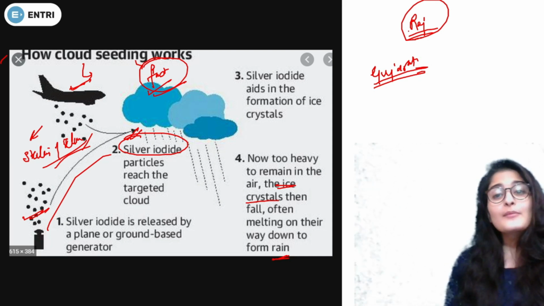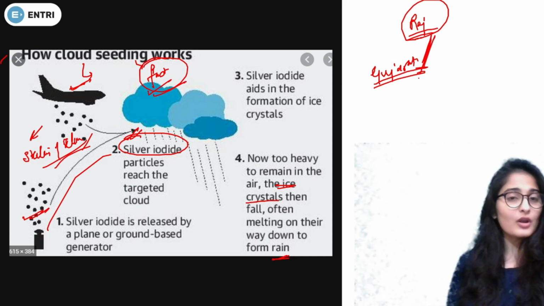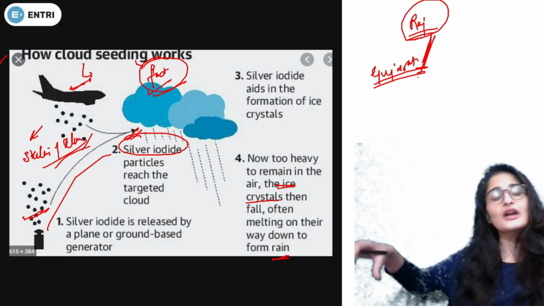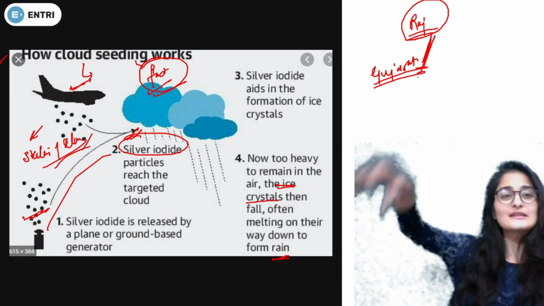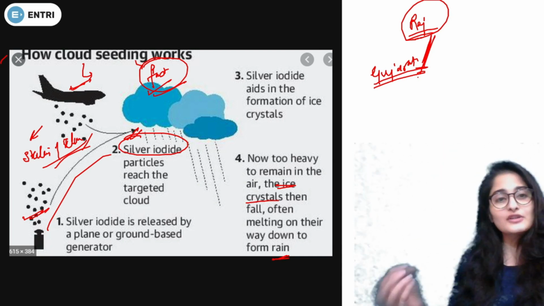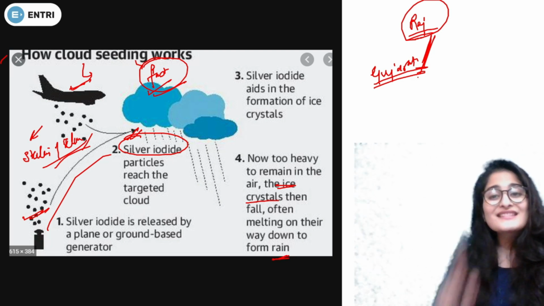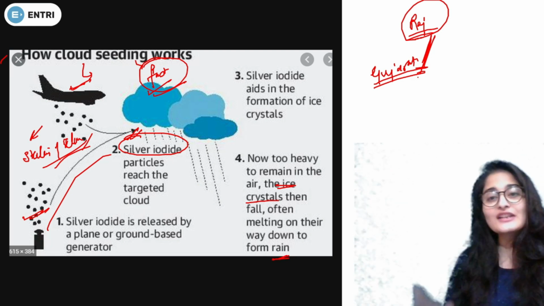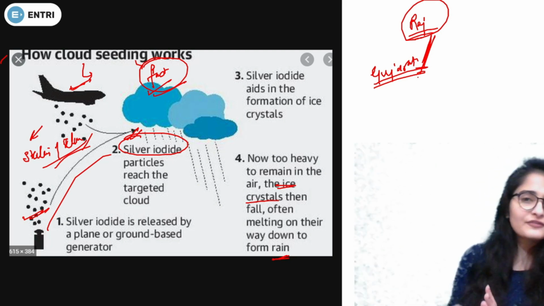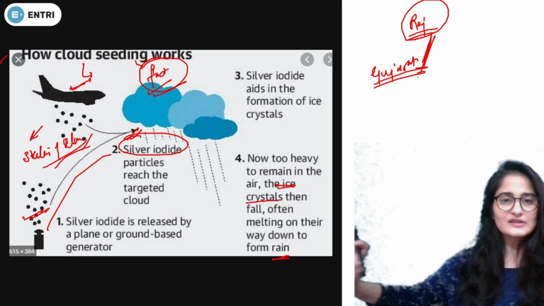Now, supposing both the states want the rainfall, right? But the clouds will reach Rajasthan first and Gujarat later. So Rajasthan does the seeding and gets the rainfall, and Gujarat is left with no rainfall. So there's a drought situation over there. This is how the bad effect comes. The good effect is when Gujarat doesn't need it and Rajasthan needs it. So they do the rainfall and benefit from it, and Gujarat is saved, Rajasthan is also saved.